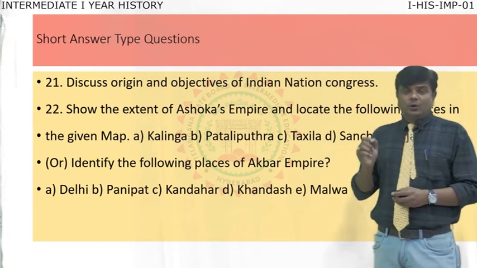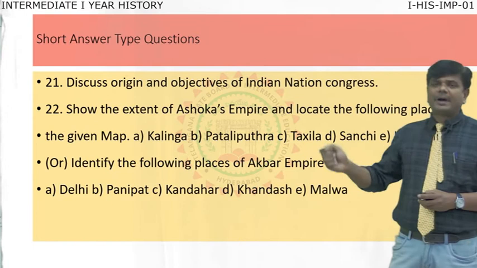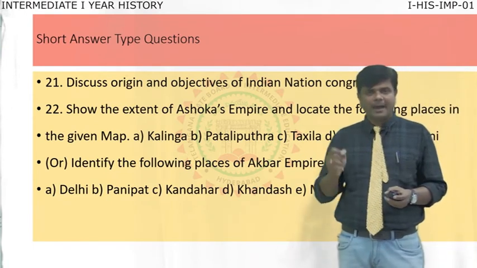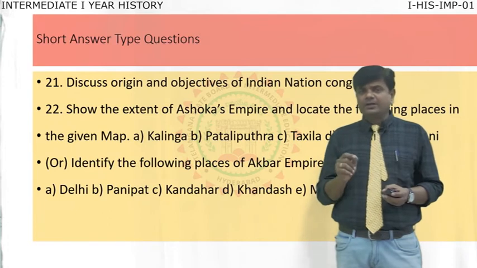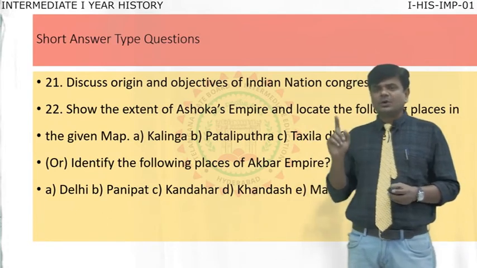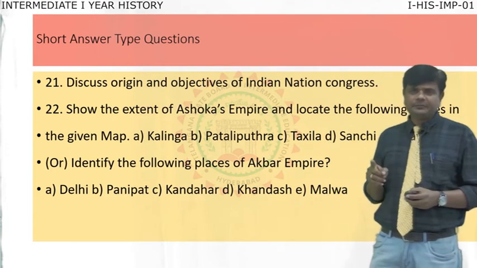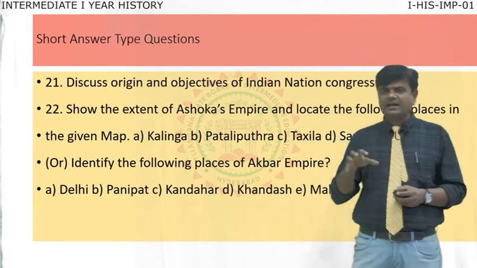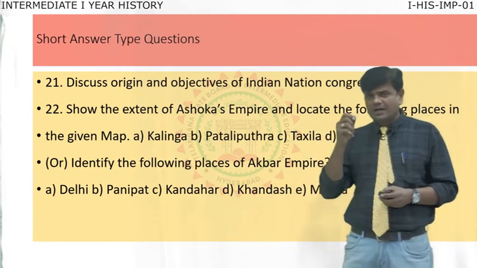You locate Ashoka's empire, meaning the boundaries of Ashoka's empire, and draw it on the map. Later, you write the names of the places. Here are Kalinga, Pataliputra, Takshashila, Sanchi and Ujjain. These are the important places of Ashoka's life.